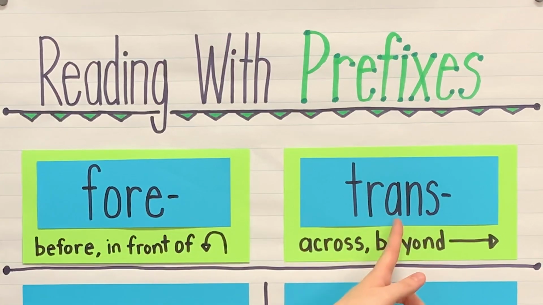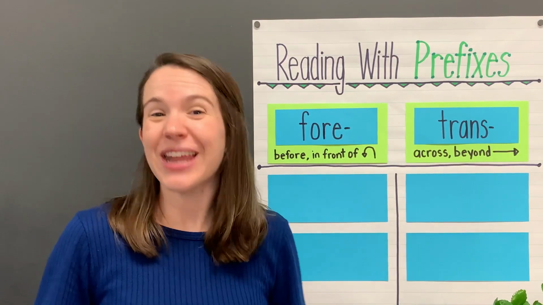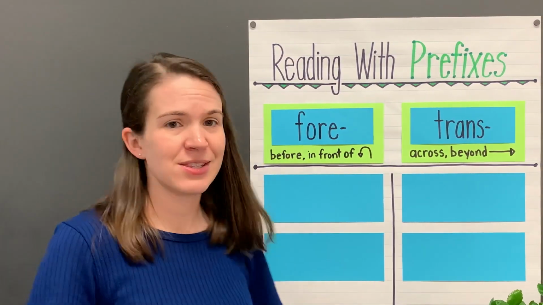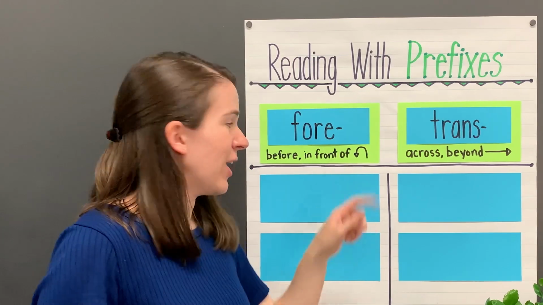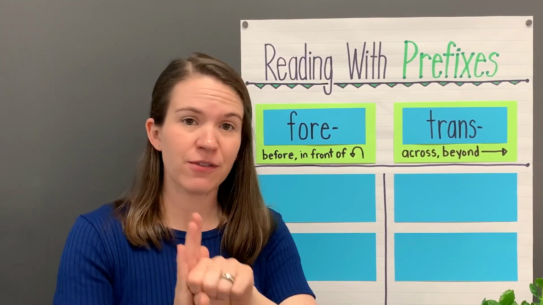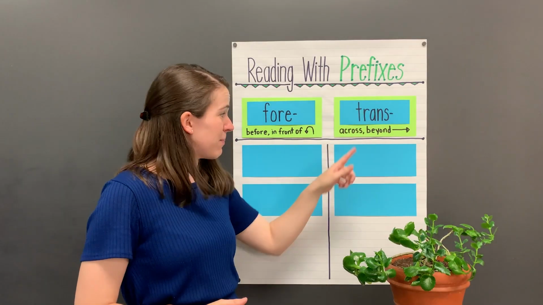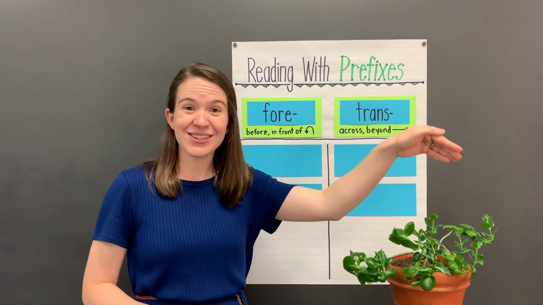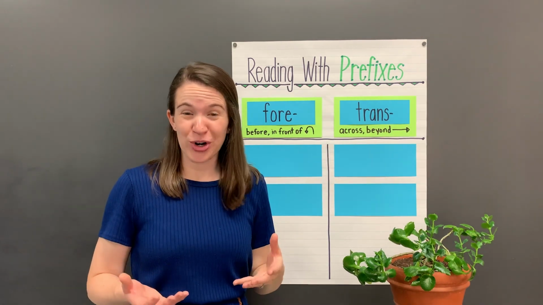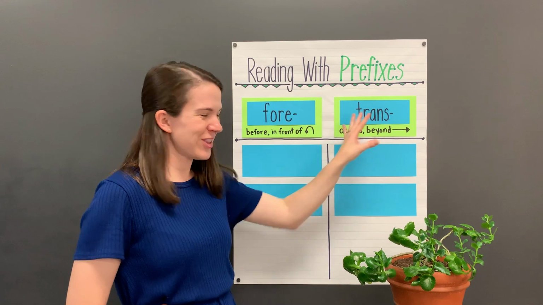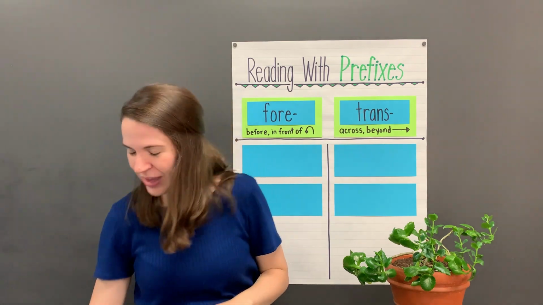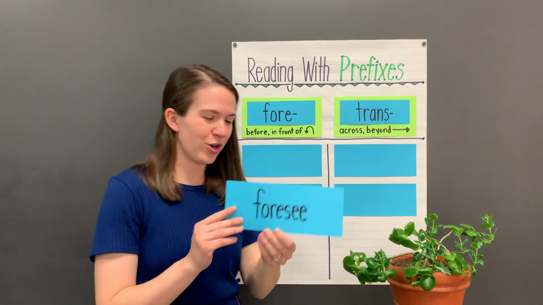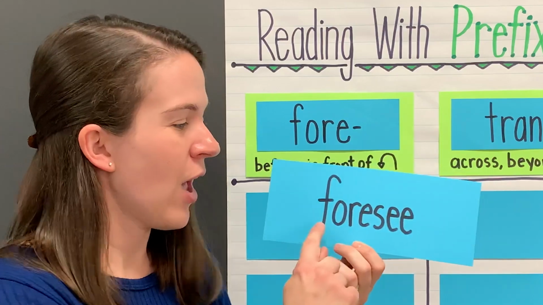For, trans. Now, the prefix for means before or in front of. And the prefix trans can mean across or beyond. Let's read some words with these prefixes and sort them into the correct column. Here's our first word. Read with me.